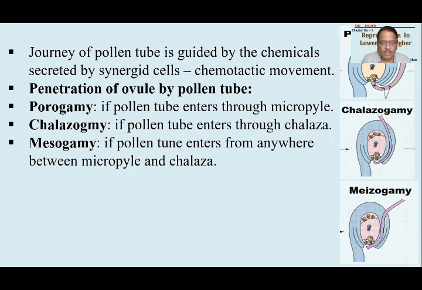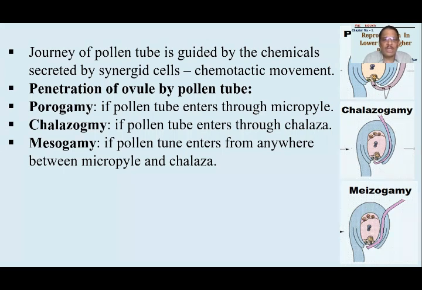What is penetration of ovule by pollen tube, and give the 3 different types studied by you. Okay, so what you have to say, entry of pollen tube into ovule will be considered as penetration of ovule by pollen tube. There are 3 ways: chalazogamy, porogamy, mesogamy. In chalazogamy, the pollen tube is going to penetrate from chalazal end. In porogamy, it will try to enter through micropylar end, and in mesogamy, pollen tube will enter into ovule somewhere in between chalazal end and micropylar end.